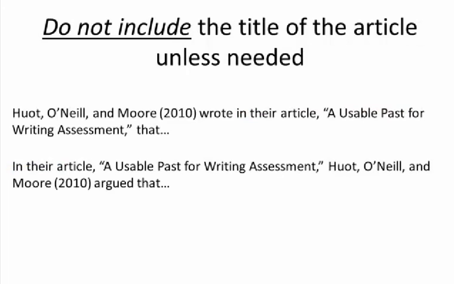Furthermore, don't include the title of the article unless necessary. The examples you see on your screen are actually not correct. Hewitt, O'Neill, and Moore, 2010, wrote in their article a usable pass for writing assessment. In their article, a usable pass for writing assessment is not appropriate to include in the citation. Furthermore, the second example is also incorrect. In their article, a usable pass for writing assessment, Hewitt, O'Neill, and Moore, 2010, argued that the opening phrase identifying the name of the article is not appropriate.